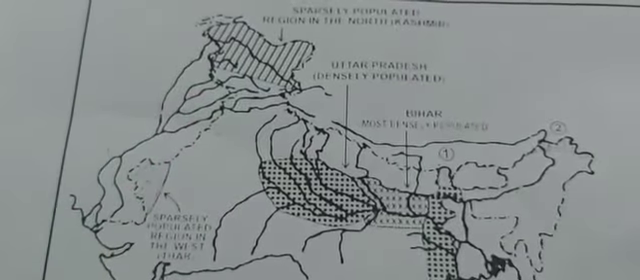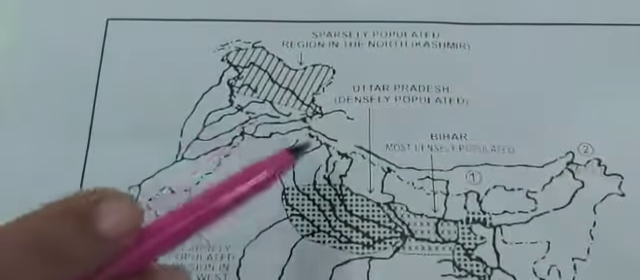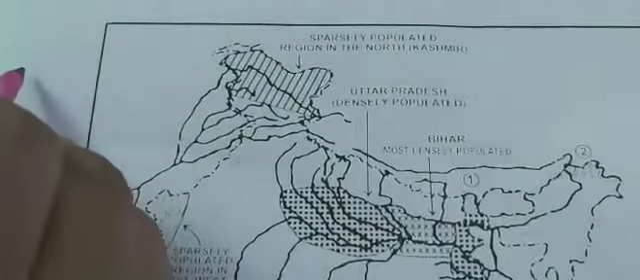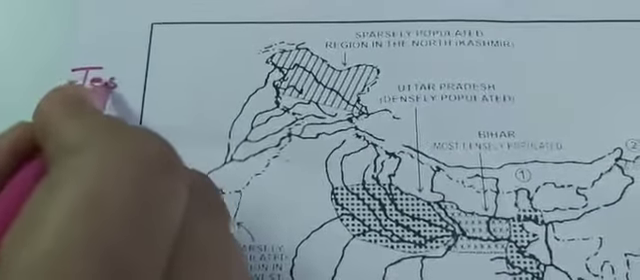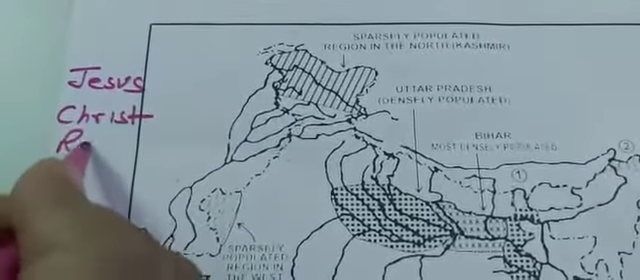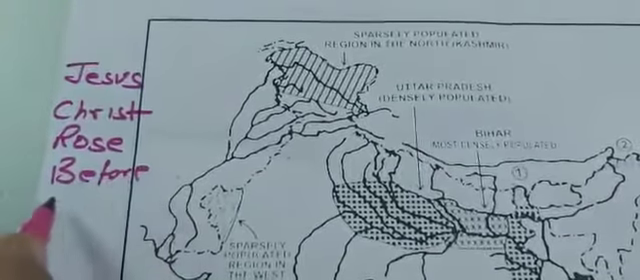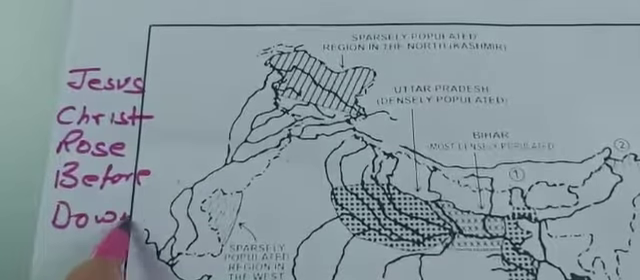And how to remember the names of these rivers? Children, I am writing something. The very first river, the northernmost river, the one coming out here, is Indus, that you all know. Now this Indus river has 5 tributaries. How to remember these names? See children, Jesus Christ rose before dawn, anything you can write.